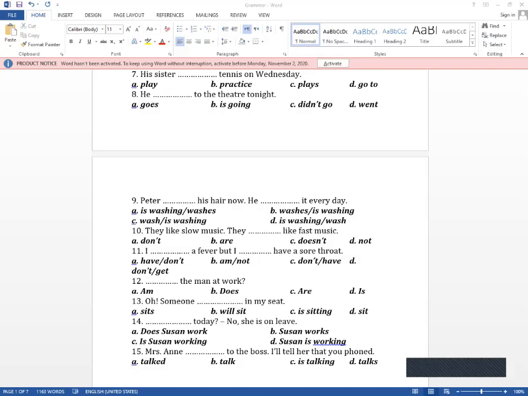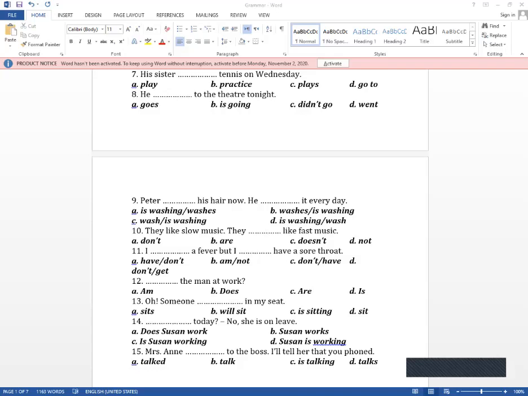Number 10, they like slow music. They like fast music. They don't like fast music. Number 11, I a fever, but I have a sore throat. I have a fever, but I don't have a sore throat. Number 12, the man at work is the man at work.